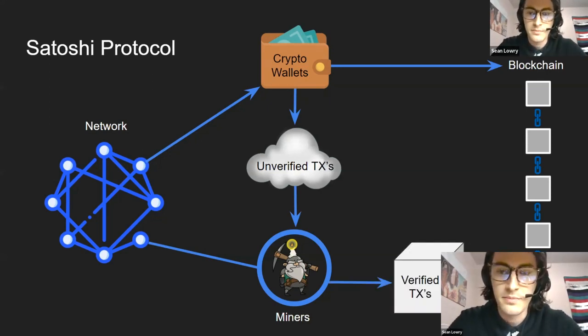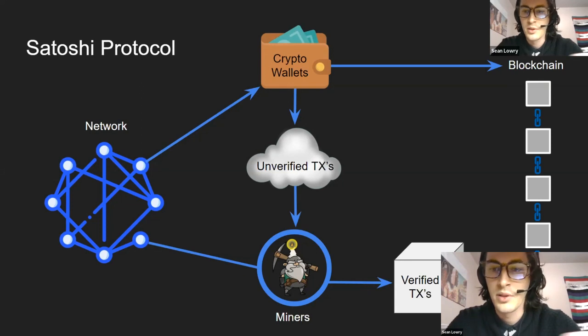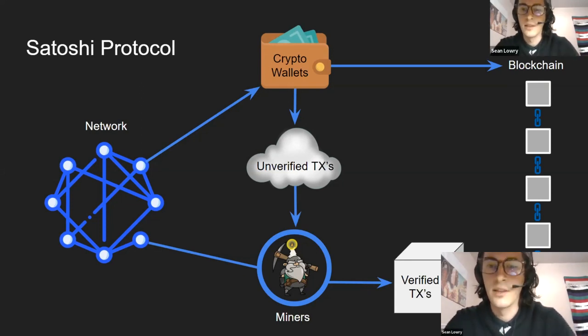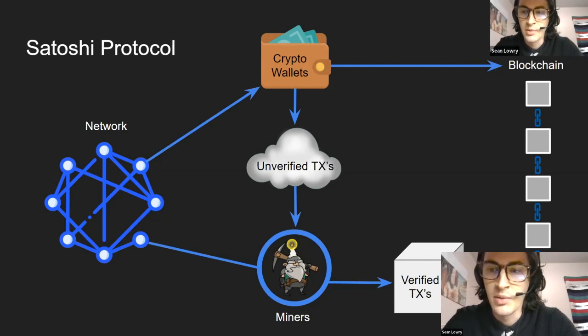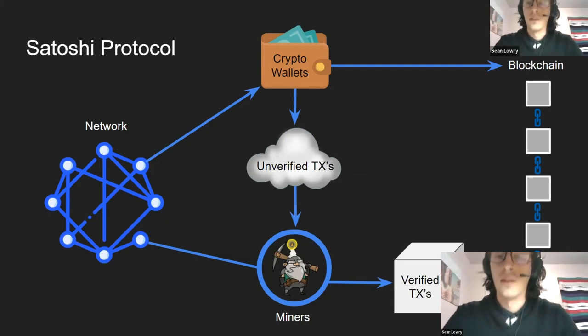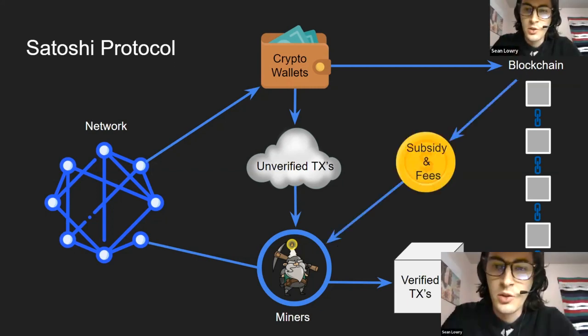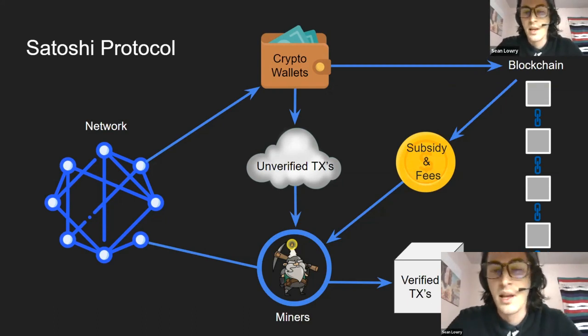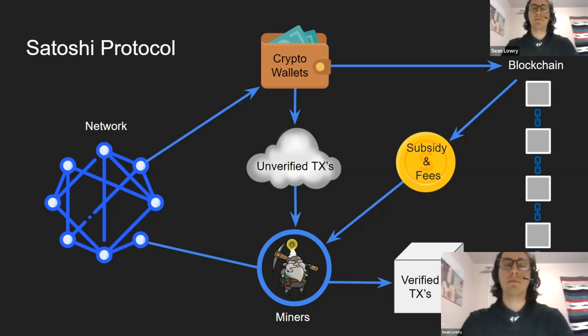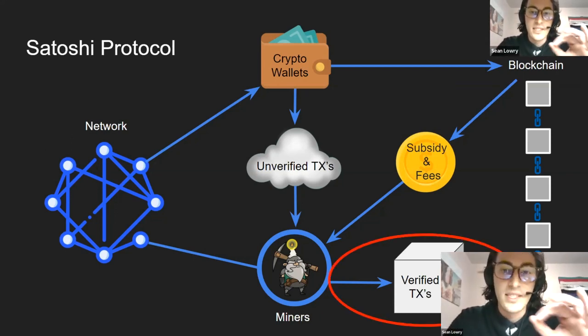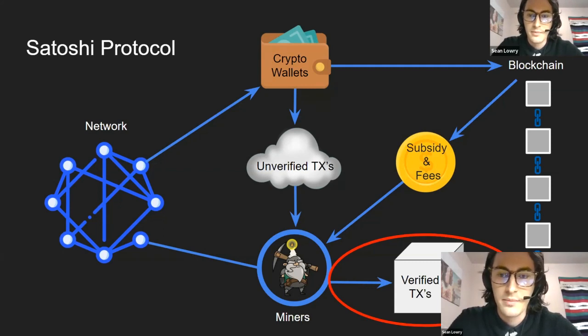They will create candidate blocks, put the verified transactions in there, and then they will compete with one another to add it to the blockchain. Whoever wins this little competition gets the reward for that block in the form of the subsidy, which is the newly minted Bitcoin, and the transaction fees that they verified. So the consensus mechanism is this part in red right here. It's the actual competition and the process of verifying the transactions, making everything secure. We're going to dive into that a little deeper because that's what we're concerned with.